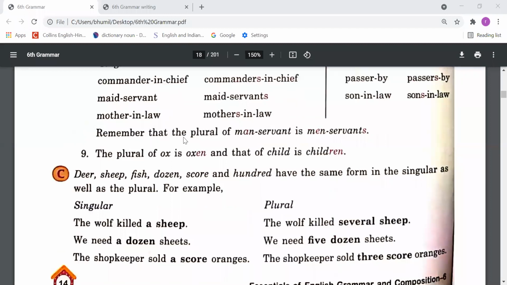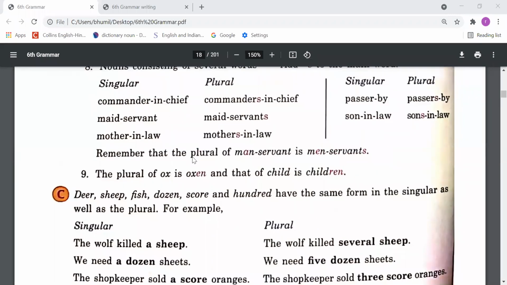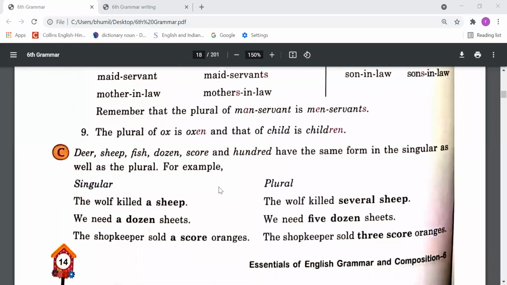Remember, the plural of manservant is menservants. This point we need to remember, dear students. Man also we need to change, servant also we need to change. Right? The plural form of ox is oxen, and the plural form of child is children.